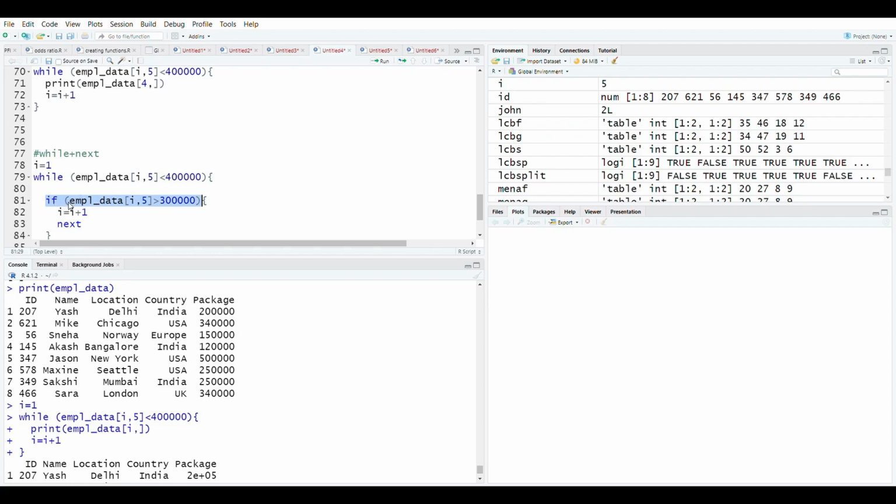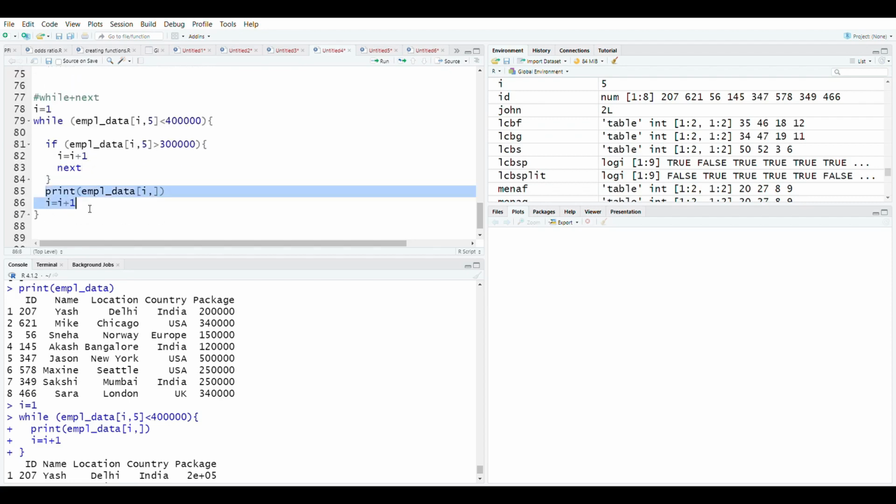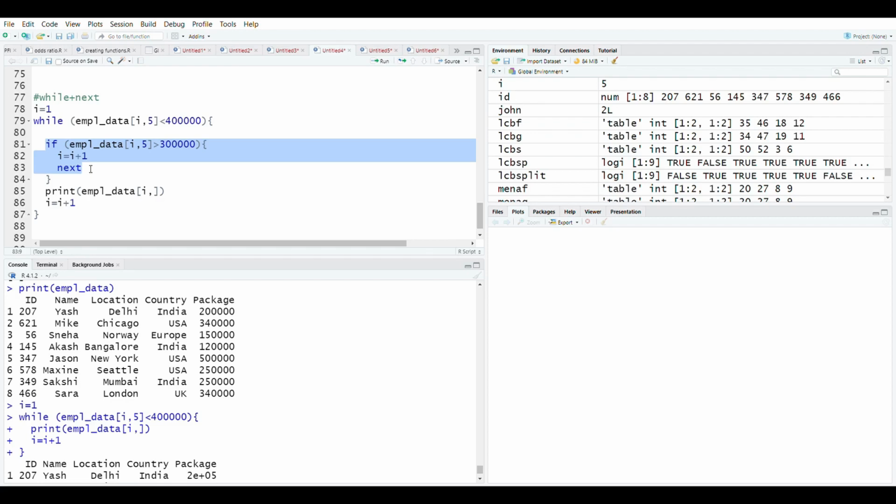If this particular entry that we are checking is less than 3 lakhs, then I will increase by a value of 1, and it will use the next statement. That next statement will automatically skip the rest of the code and just go back to the first line. Here we have already increased the value of I by 1. Otherwise, if this if condition is not met, it will print the row and again increase the value of I by 1.